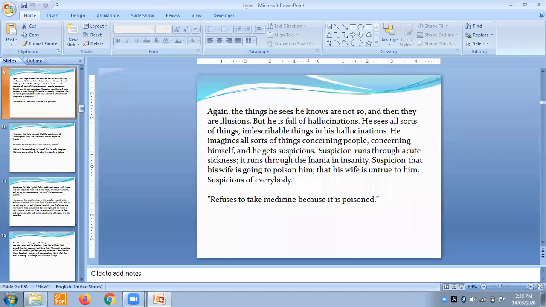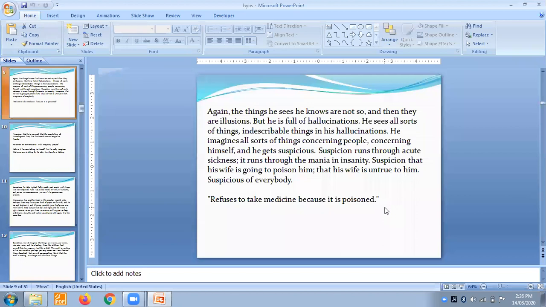Suspicion runs through acute sickness. It runs through mania in insanity. Suspicion that his wife is going to poison him, that his wife is untrue to him, suspicious of everybody. This patient really refuses to take medicine because he thinks it is poison. Now, such conditions we have also seen in our rehabilitation center. Patients really don't want to take the medicines because they feel that they can be poisoned. These patients are really suspicious about their wife.